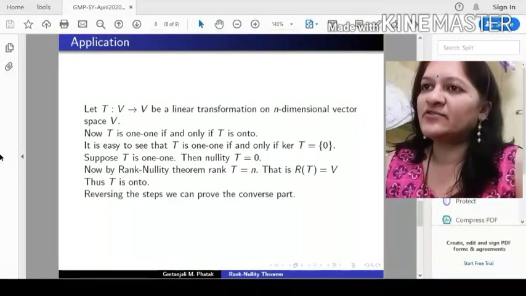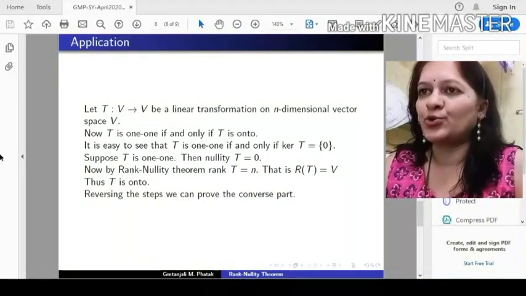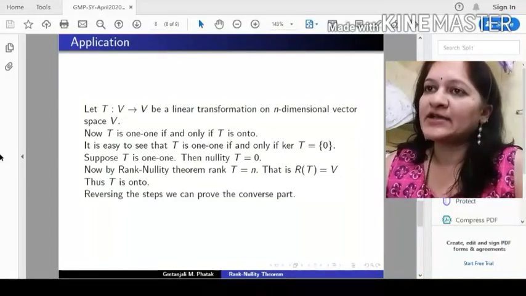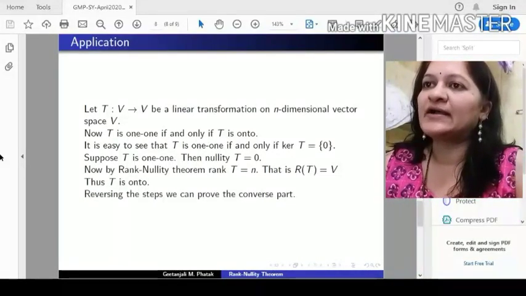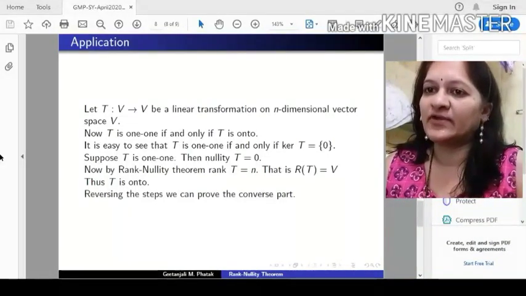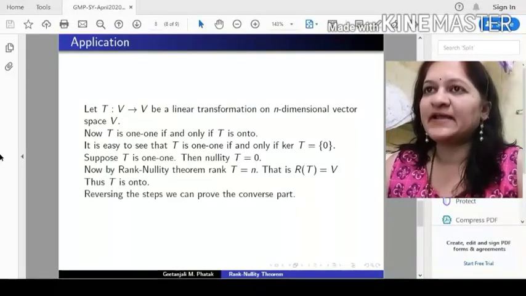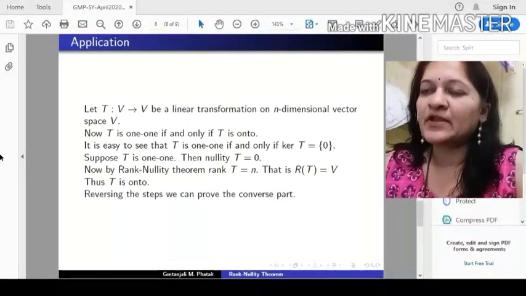So if T is 1 to 1, we can prove that T is onto. Now for the converse part, we need to assume that T is onto, and then reversing the steps, we can prove that T is 1 to 1. So this is a nice application of rank nullity theorem.